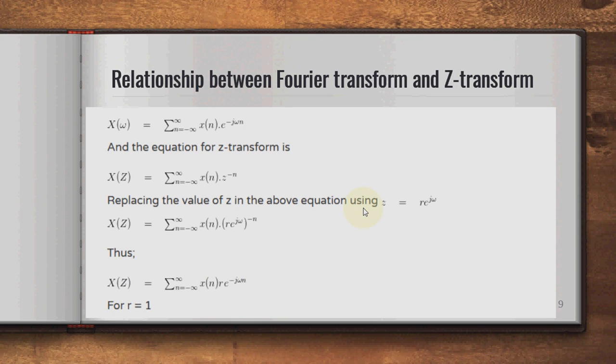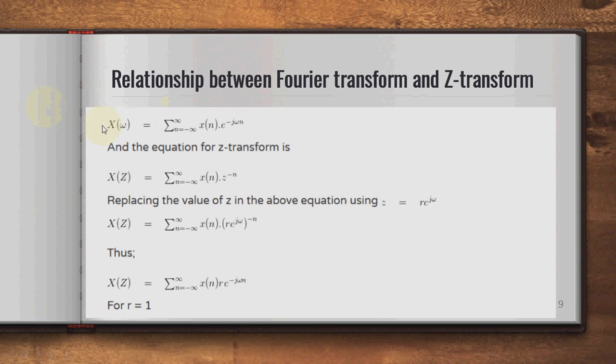So let us define the relation between the Fourier transform and the Z transform. Up to the previous part, we derived the relation between the Z plane and the S plane. Now we are going to derive the relation between the Fourier transform and the Z transform. I repeat: use pen and paper so you can understand the derivation of all the things, as well as solve the examples.